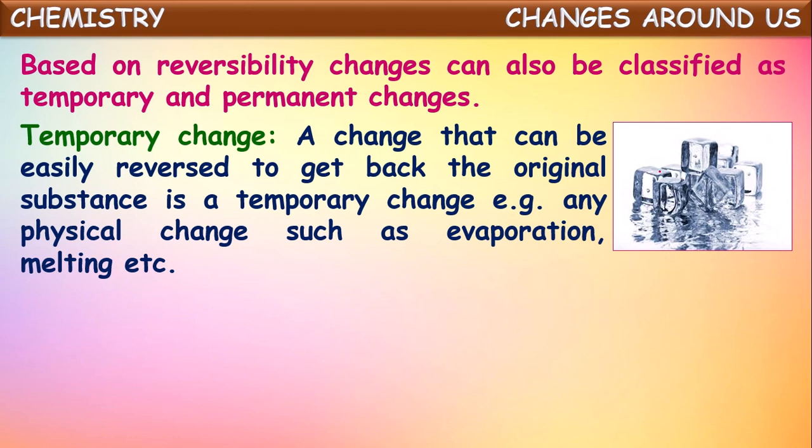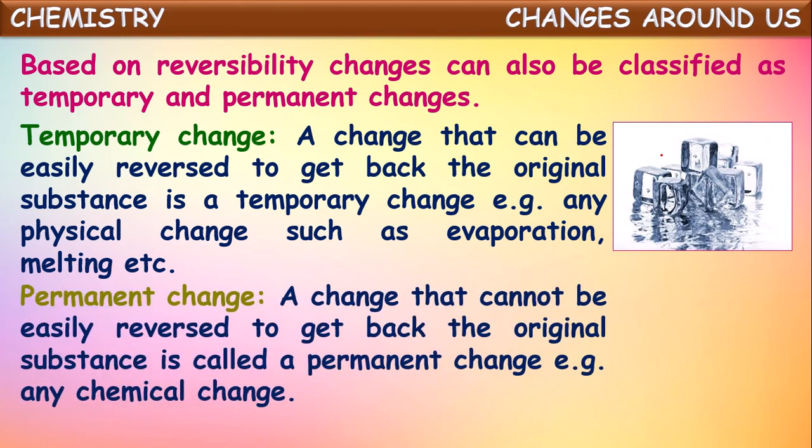For example, if we take melting of ice cubes, what happens by melting of ice cubes? It converts into liquid water. If you cool the water again, we will get back ice. So we are getting back the original substances by reversing conditions. This kind of change in which we easily get back the original substances is called a reversible change. If you stretch a rubber band, it changes its shape. If you leave the stretching, it comes back to its original position. That is also one of the temporary changes.